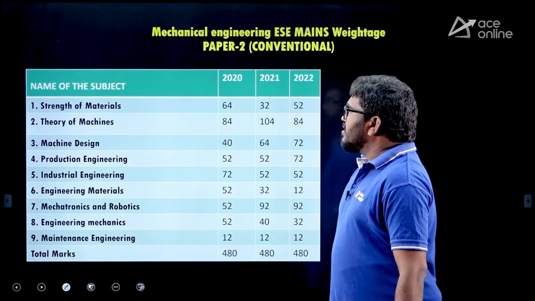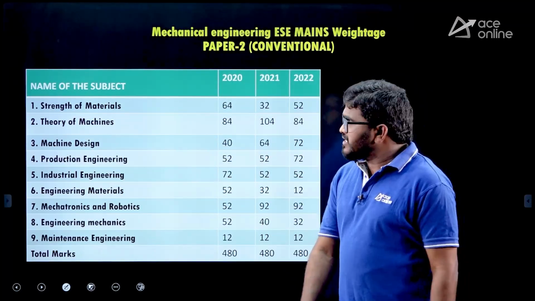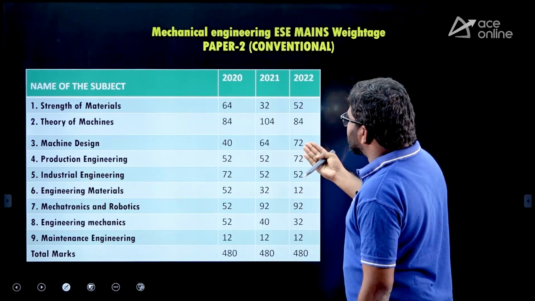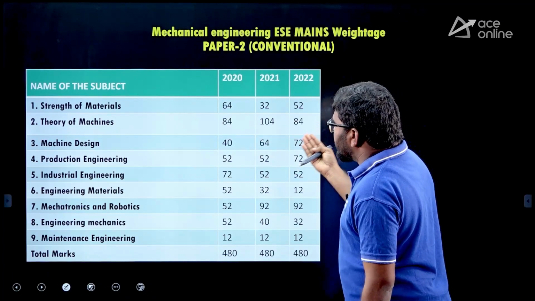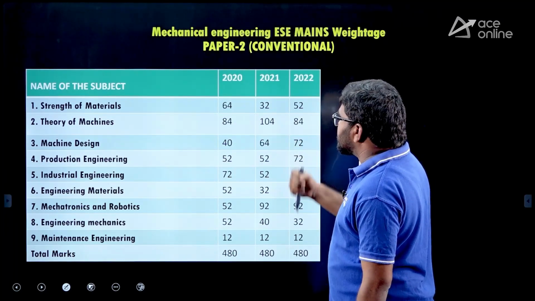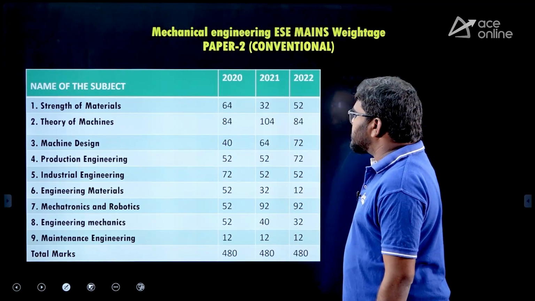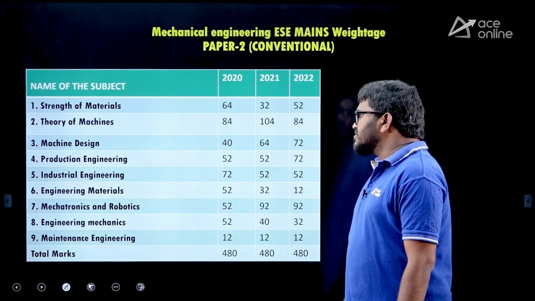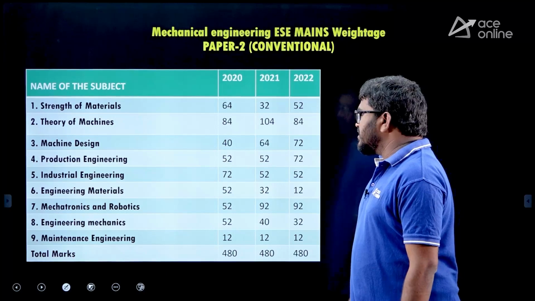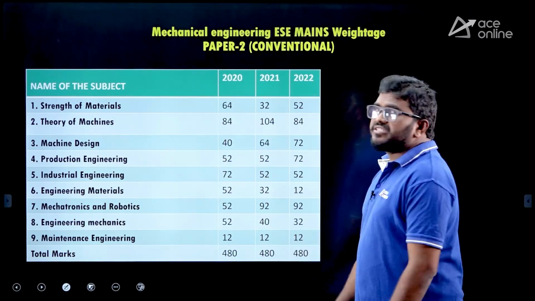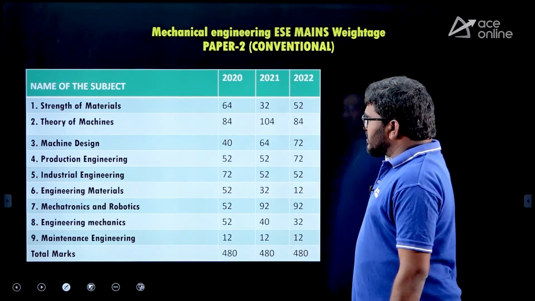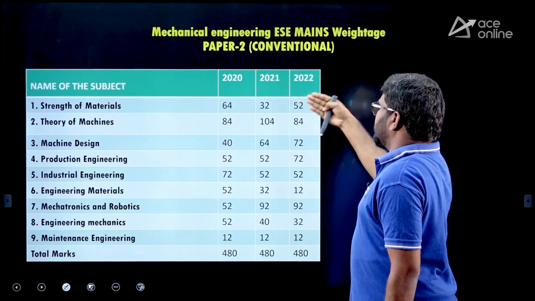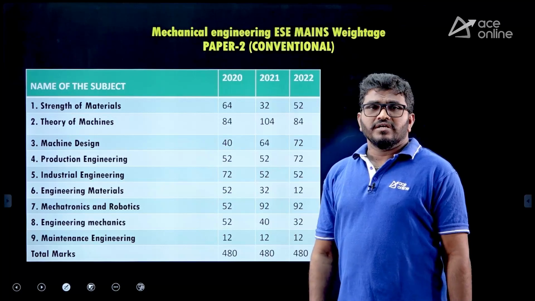Then the paper 2 analysis. These are the different subjects: strength of materials, fluid mechanics, theory of machines, machine design, production engineering, industrial engineering, engineering materials, mechatronics and robotics, engineering mechanics, maintenance engineering. So these are the subjects and their respective weightages from 2020, 21 and 22, right.